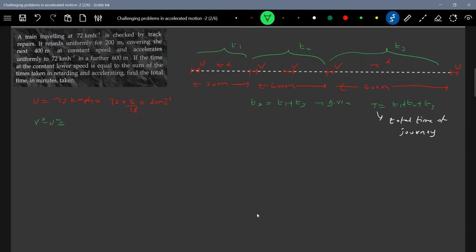V square minus U square equal to 2 into alpha into 200. Okay, this will become equal to 400 alpha. I'm applying the formula V square minus U square equal to 2as for this. That's one equation. Similarly, we'll apply equations of motion for this: U square minus V square, this is 2 minus alpha, so minus of 400 alpha. So this will become U square minus V square equal to 2 beta 600. Okay, this will become minus of 200 beta.